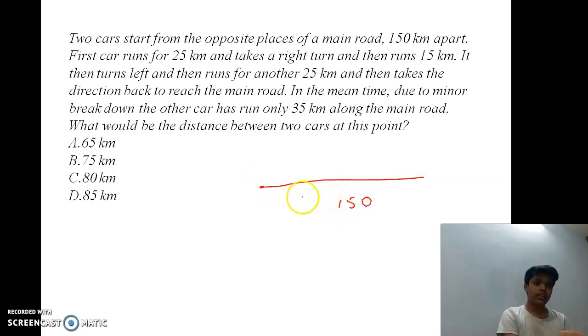First car runs for 25 kilometers and then takes a right turn and runs 15 kilometers. 25, 15. It then turns left and runs for another 25 kilometers. And then takes a direction back to reach the main road.